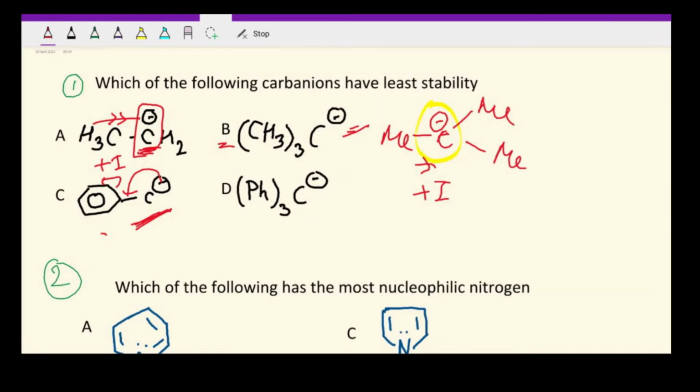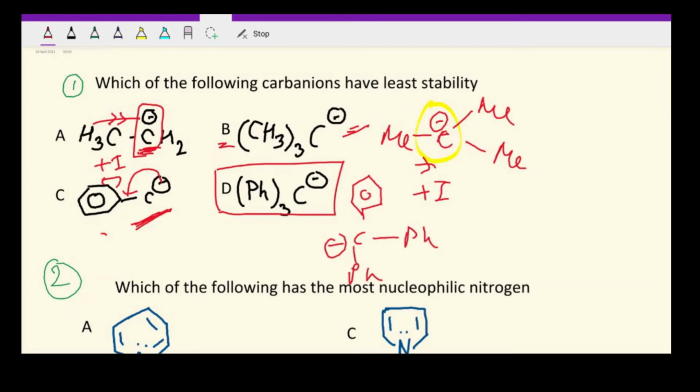Now अगर आप इस D molecule को देखें तो here we have 3 benzene rings attached, 3 phenyl groups attached. So in this option C, the delocalization was taking place only in one of these rings, and here it has 3 rings. Okay, 1, 2 and 3 rings to be delocalized. So more will be the delocalization, and this will be very stable.